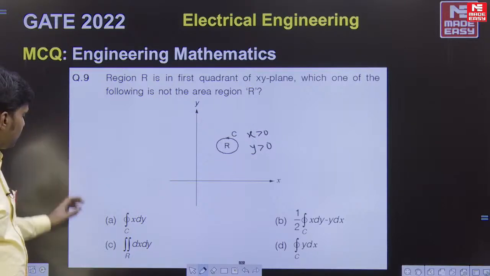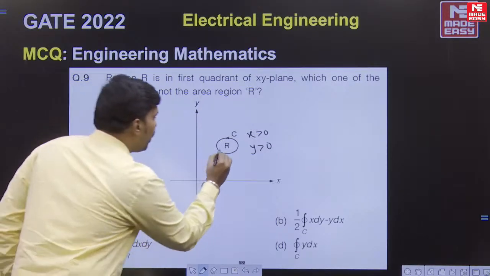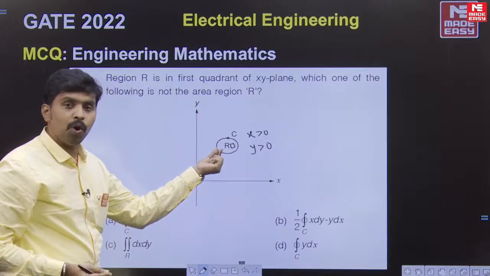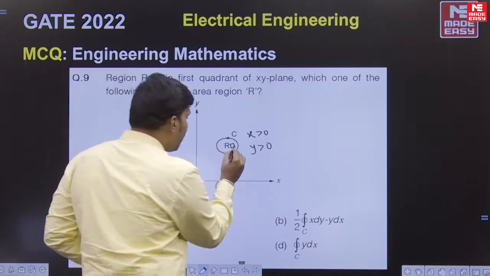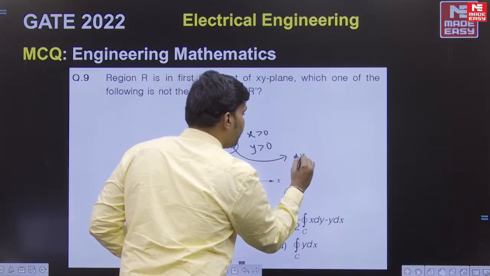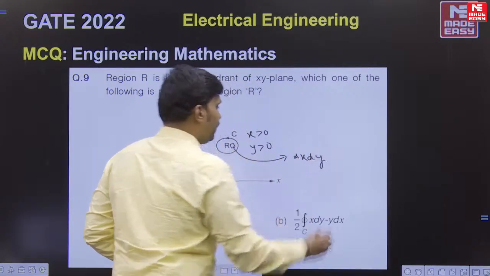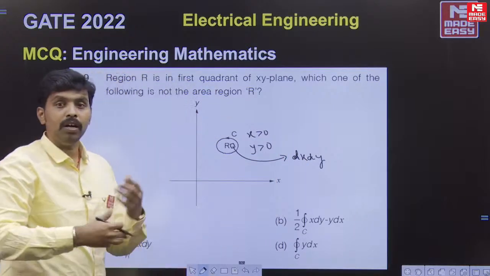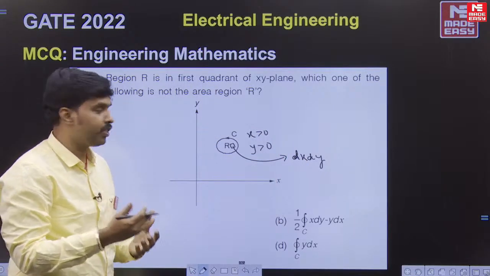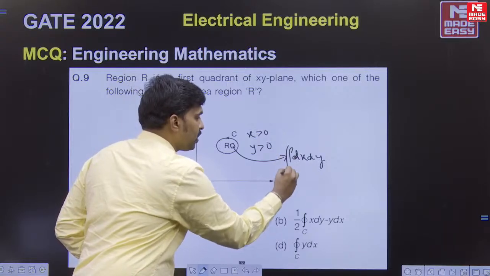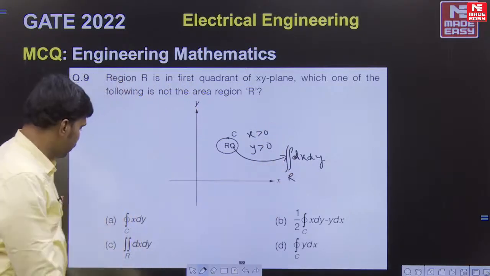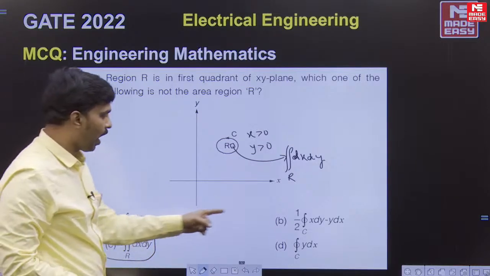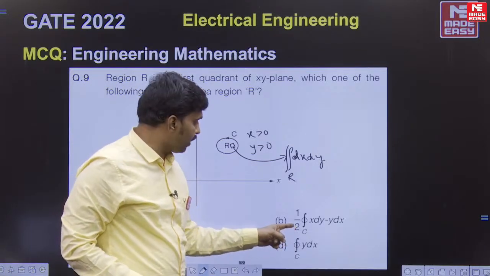Here we all know that if you take a small parallelogram in this region, the area element will be dx dy. But this is a small elemental area, and we want the total area of the region. So that is given by the Riemann sum.